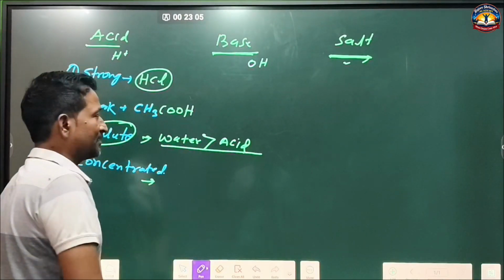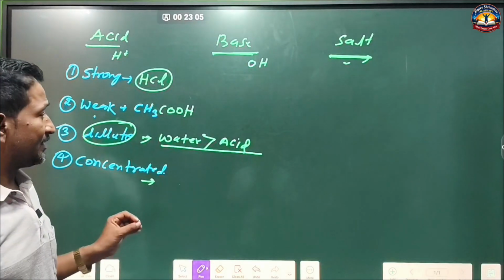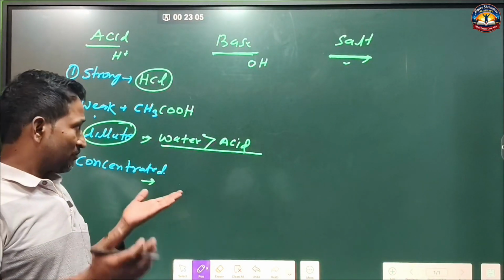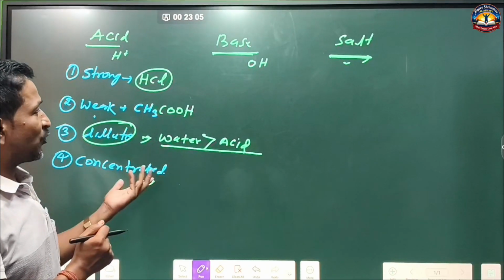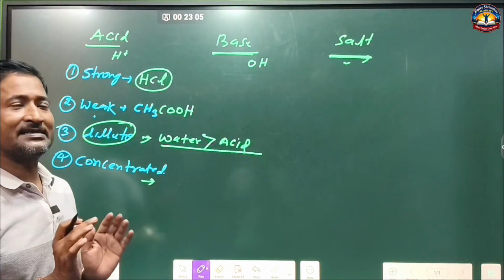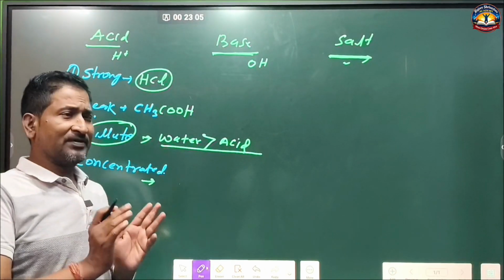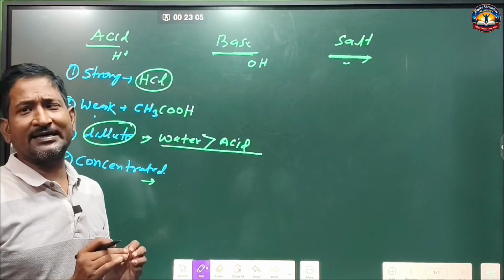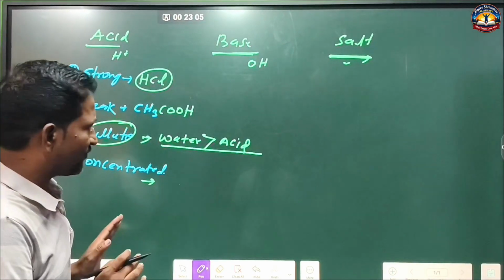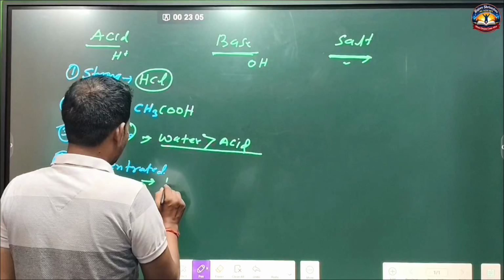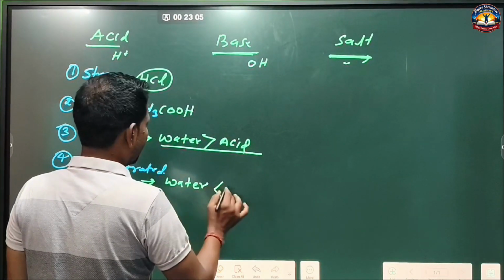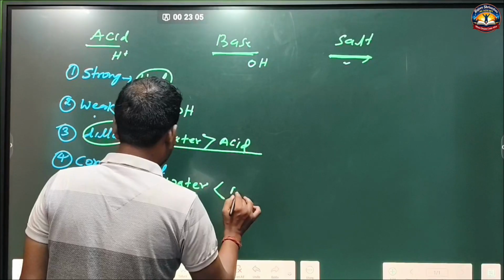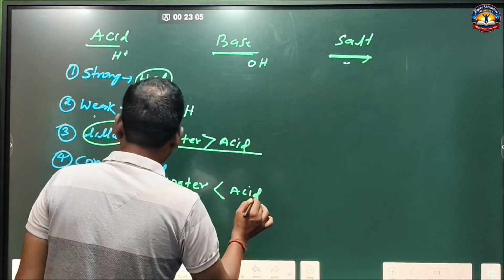Just opposite, an acid which contains more acid than water, that is, an acid in which the quantity of water is less than the quantity of acid, is called